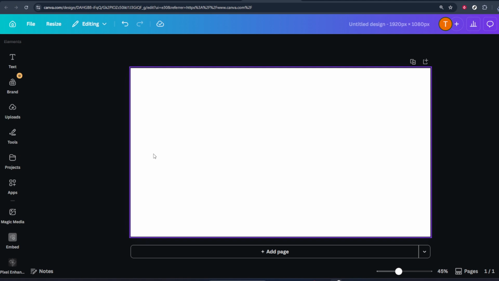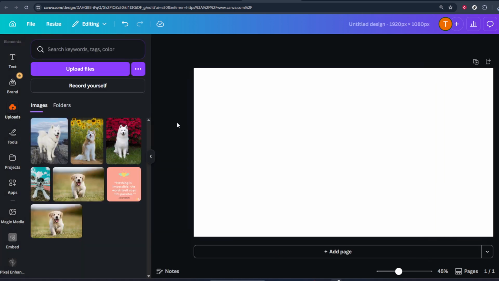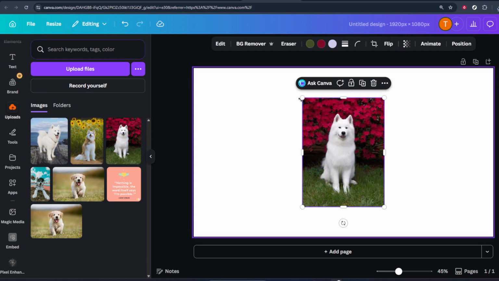With the image selected, look for the Edit Photo option in the toolbar that appears, usually at the top of the screen or just above the canvas. Click on Edit Photo. This will open a panel with a variety of tools and adjustments specifically for that image.